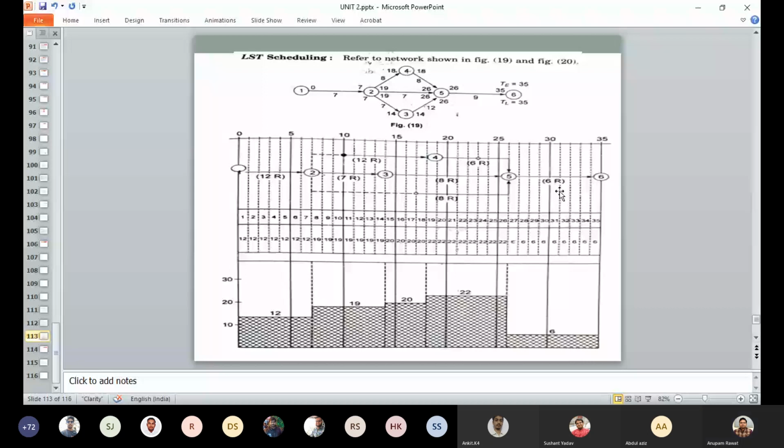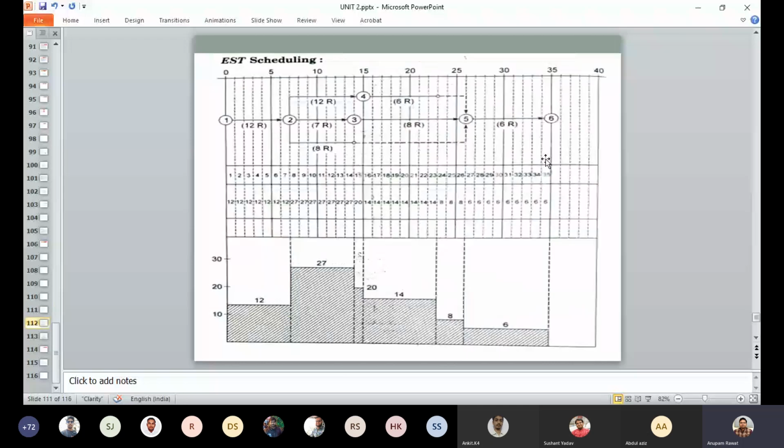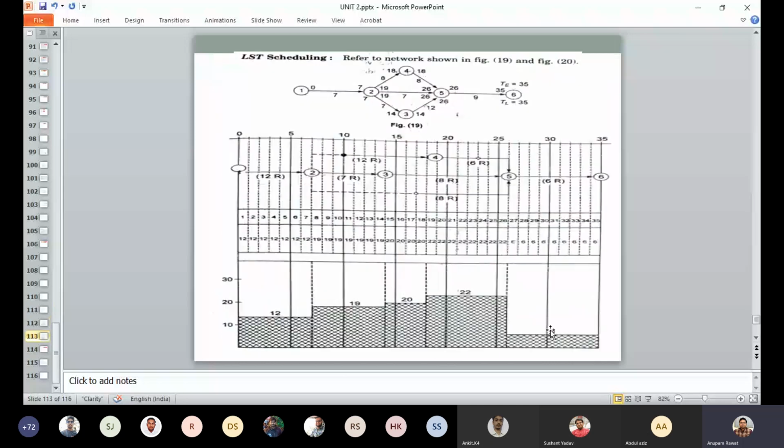So what do you do? To write the number of resources, you need this diagram of the resources. So you will adopt the 6 resources for this day. Here the activities 4 5, 3 5 and 2 5 are overlapping. So 6 plus 8 plus 8, that becomes 22.